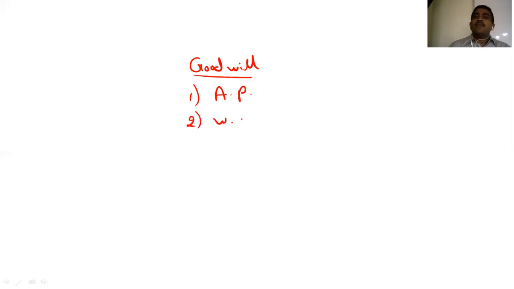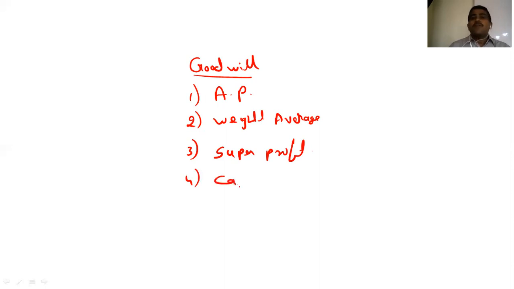Second, the weighted average method. Third, the super profit method. Fourth, capitalization, whether by the weighted method or by the super profit method. These concepts we have to learn.